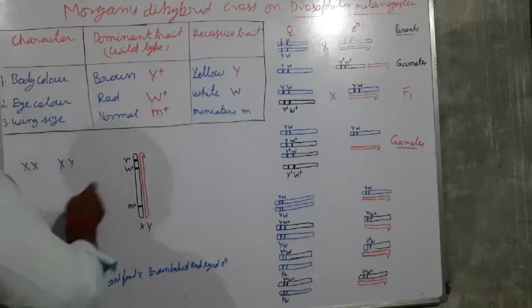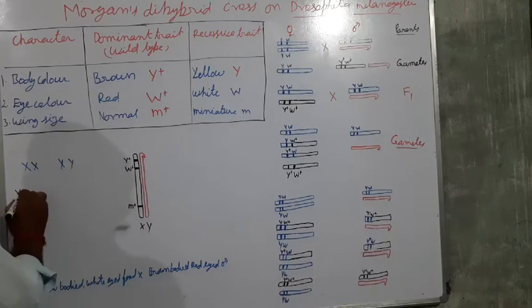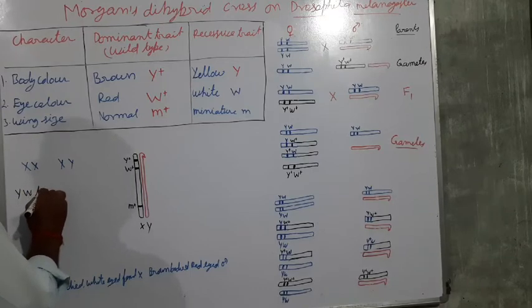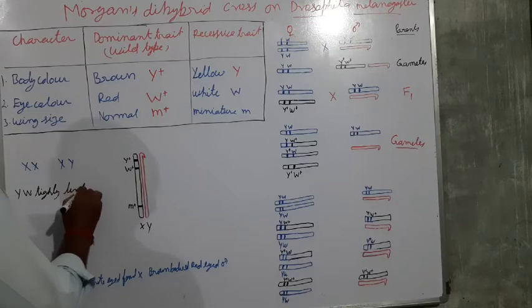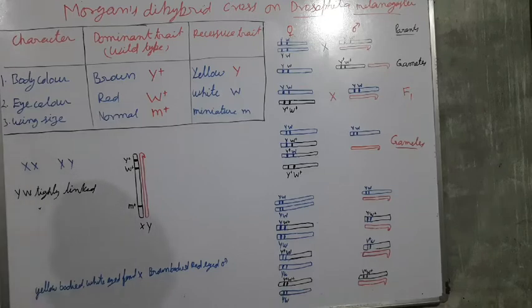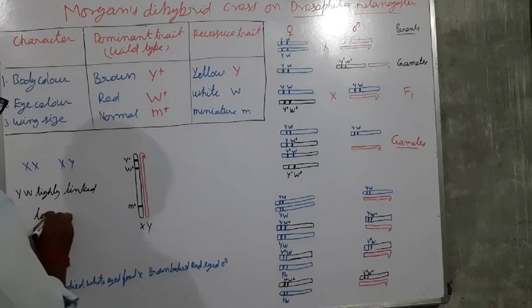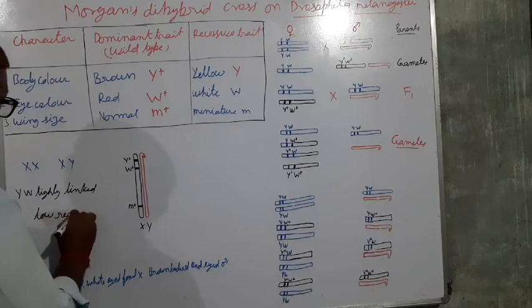The genes y and w are tightly linked. So when genes are tightly linked, the proportion of recombination is very low.